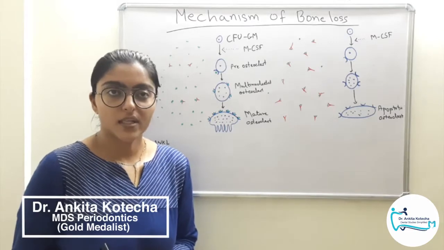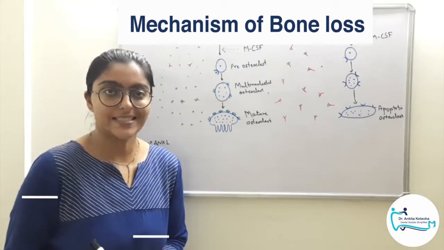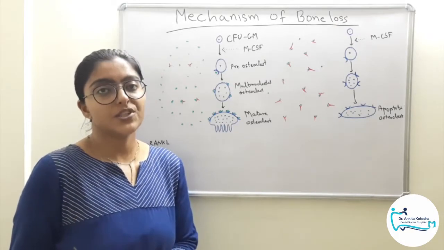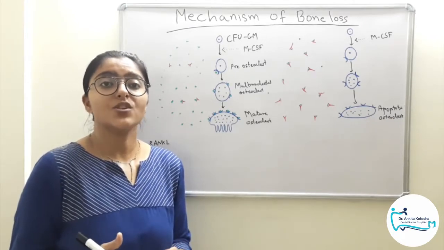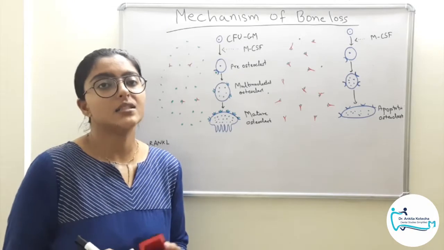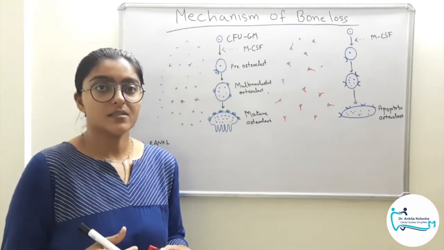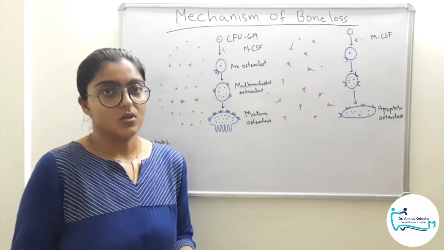I am Dr. Ankita Kotecha and today's topic is mechanism of bone loss in periodontal diseases. The two main features of periodontal diseases are inflammation and bone loss. It begins with inflammation, that is via expression of pro-inflammatory cytokines and other mediators of inflammation. These inflammatory mediators, the cytokines, are capable of reaching the bone and cause the bone loss.